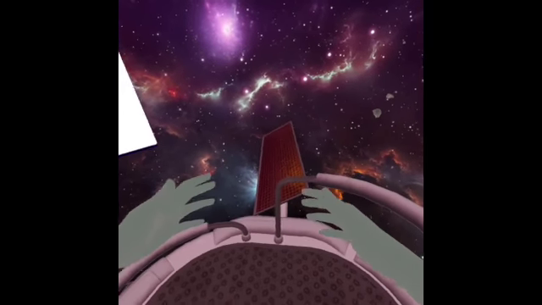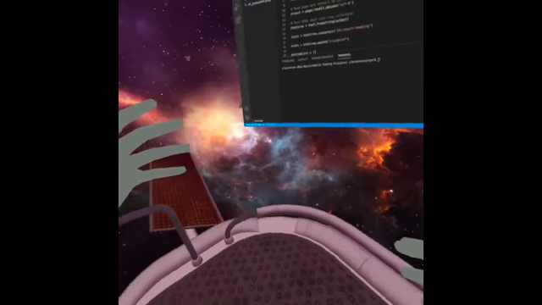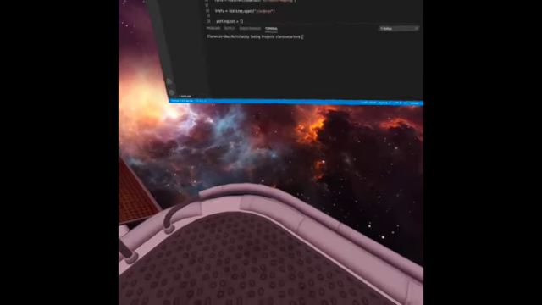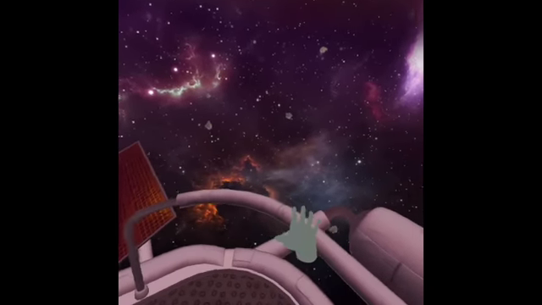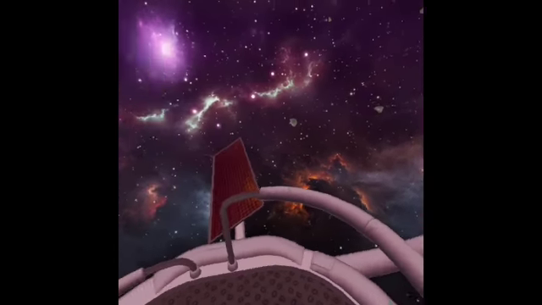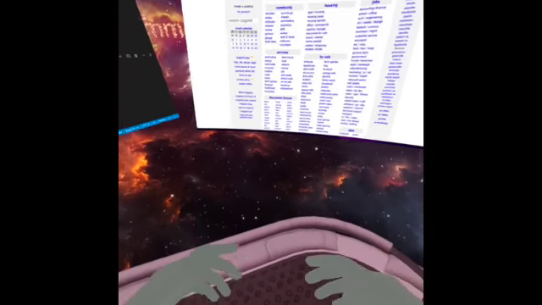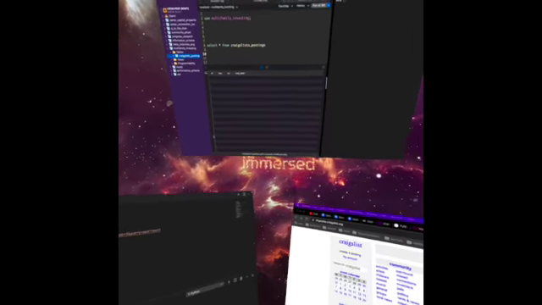I am sitting in this space station mobile pod. Don't even know what it's called. I can kind of grab it. It's kind of cool. But let's get to the good stuff. This is the name of the app.